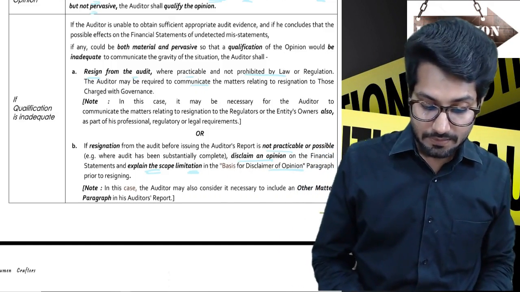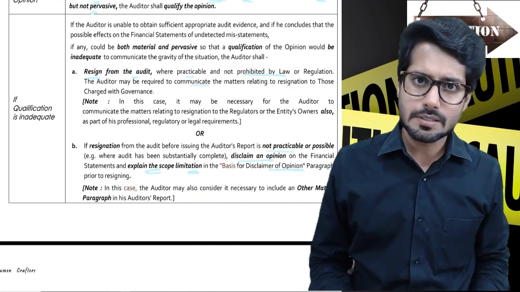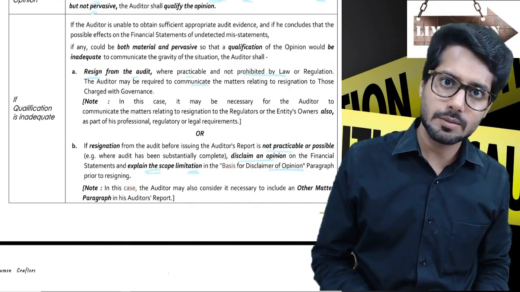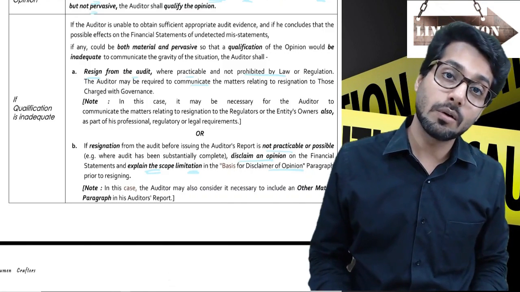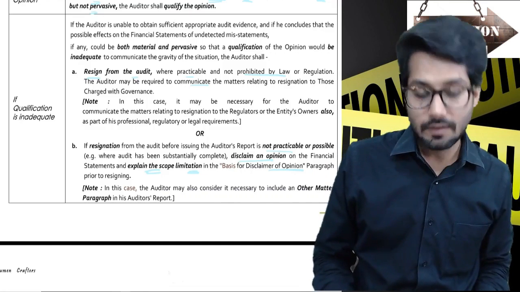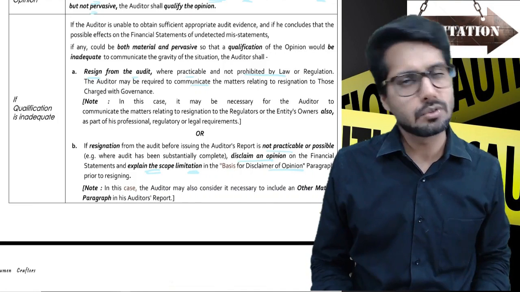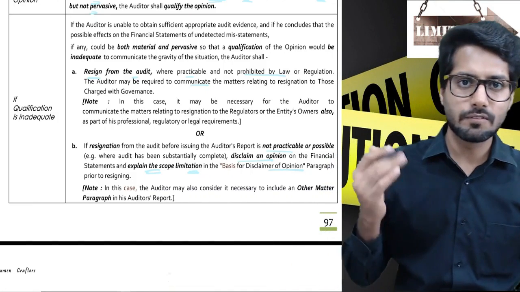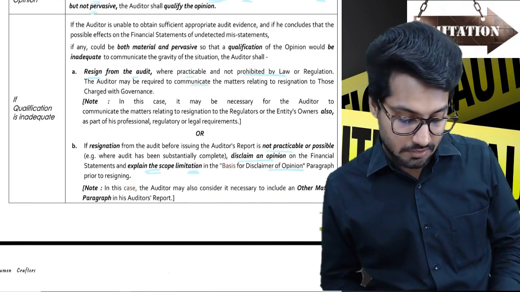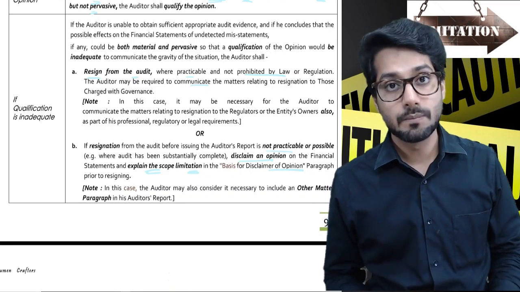But if resignation is not practicable or possible, practicable means a substantial part has been covered. Here, practicable means substantial part has not been covered, a small part has been done, obviously you can resign. Here you have done almost 50 percent or more than that, then obviously you have to keep going. And if they have themselves appointed you or they push you, even if you have a word with the regulatory body, they say you do the audit and you give the audit report, you provide us all the details, we'll deal with it. Disclaim an opinion on the financial statements and explain the scope limitation in the basis of disclaimer of opinion paragraph prior to resigning.